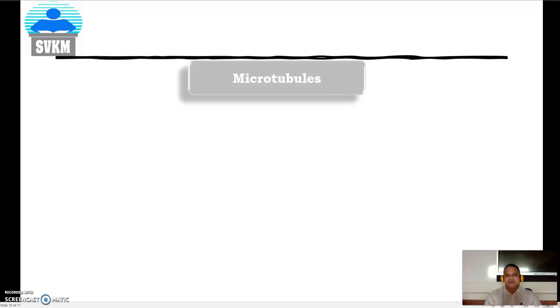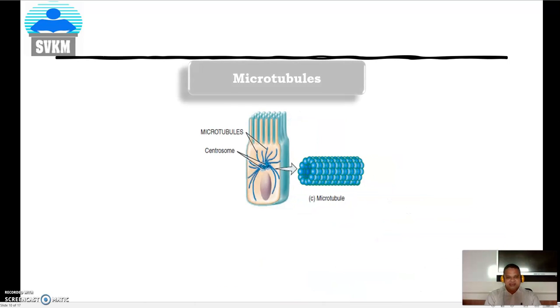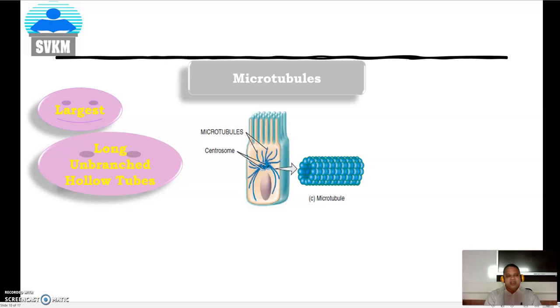The third cytoskeleton component is the microtubules. Here is the structure of the microtubules. They are largest in nature. They are long, unbranched hollow tubes made from the protein tubulin. Remember, microfilaments are produced from actin and myosin, whereas microtubules are composed of the protein tubulin.